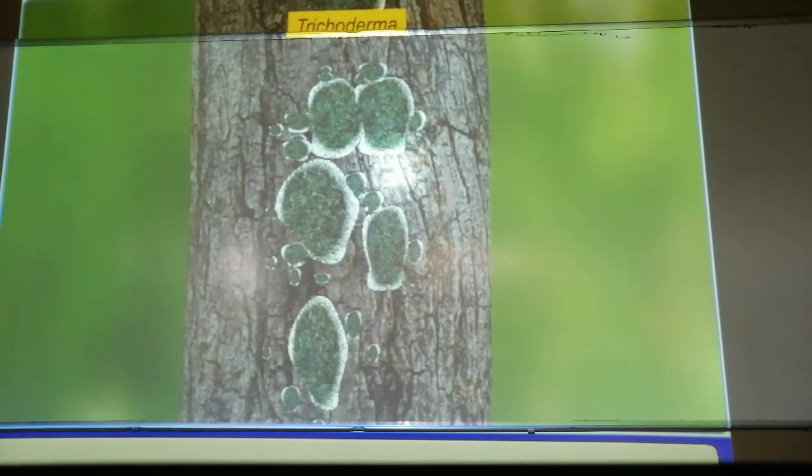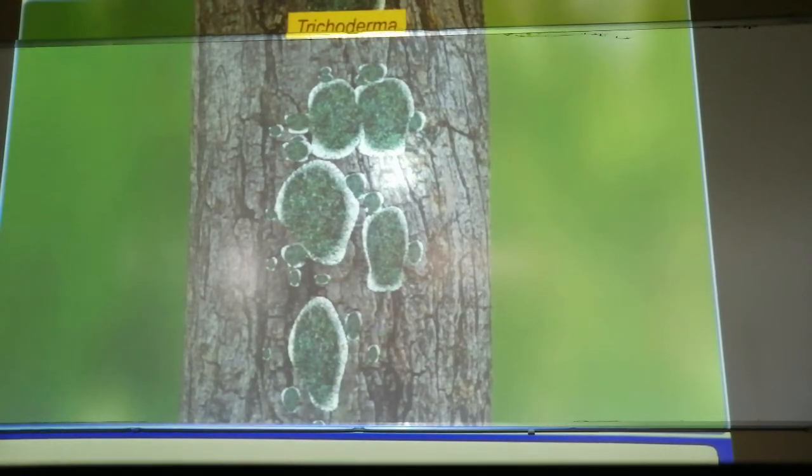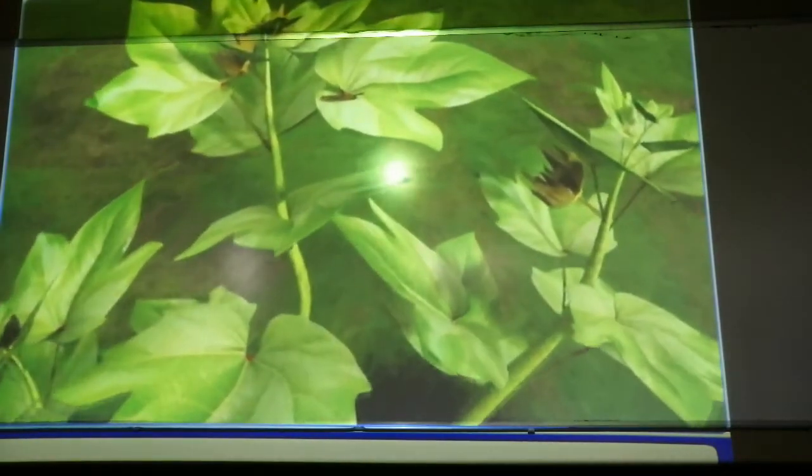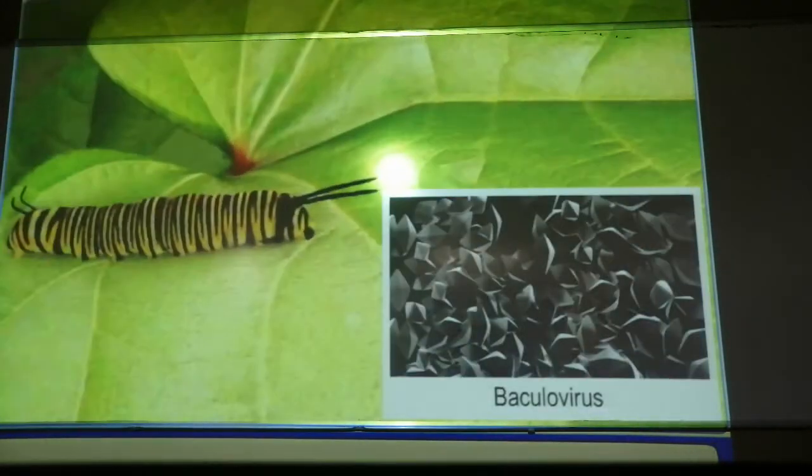So this Trichoderma fungus that we have talked about is not harming the plant, nor is it harming other organisms. It's just keeping the plant healthy from other infections.